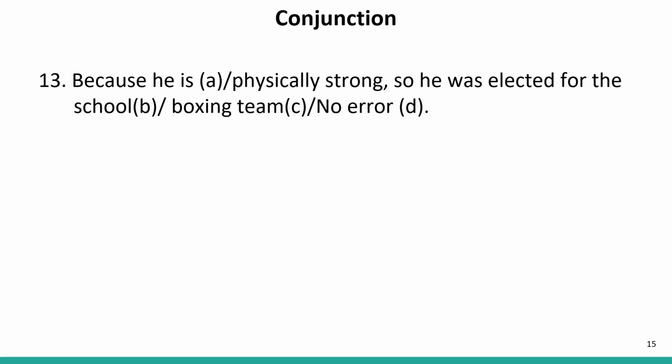Now, because is a single conjunction. It is not paired with any other conjunction. Now we have the word because to state the reason. Because he is physically strong. So this word so is incorrect over here. Remove so. So our answer is B, because the B part contains the error. We cannot use because and make it paired with so. So now let us move to the next question.